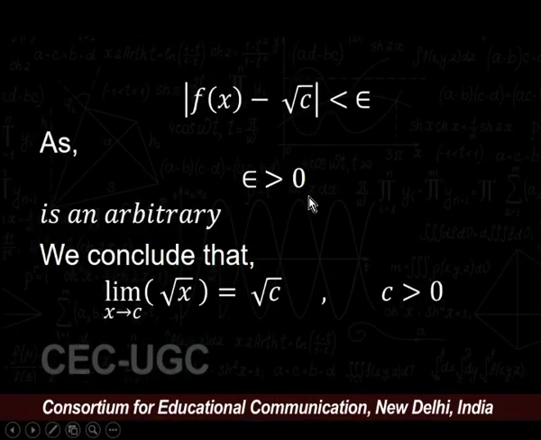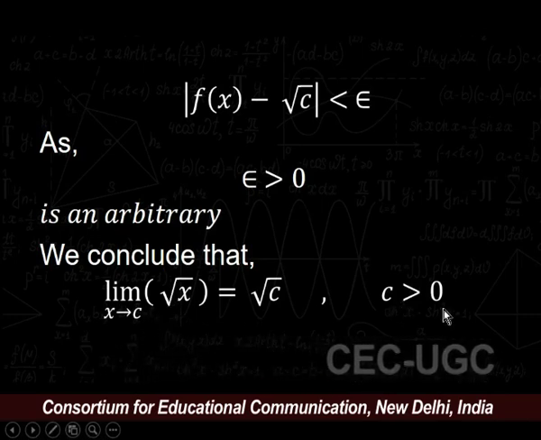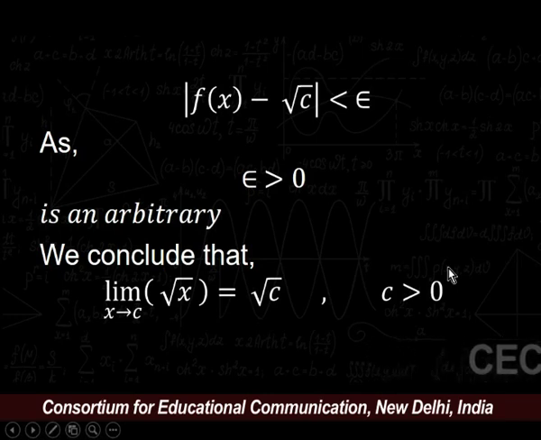As epsilon greater than 0 is an arbitrary number, we conclude that limit of under root x is equal to under root c, where x approaches c, where c is strictly greater than 0. Further, we will discuss in the next lecture. Thank you.